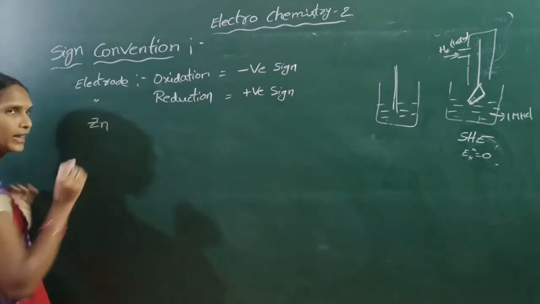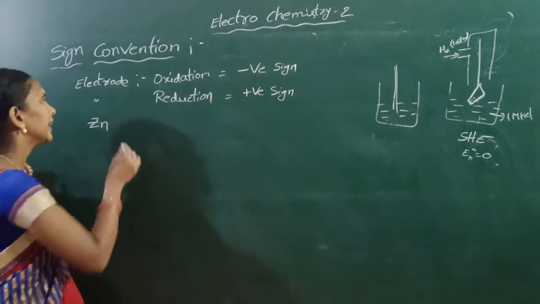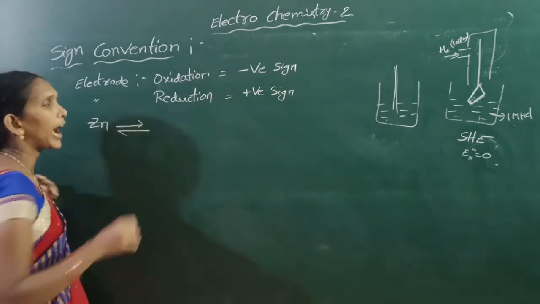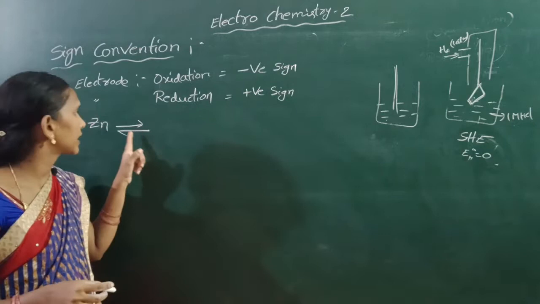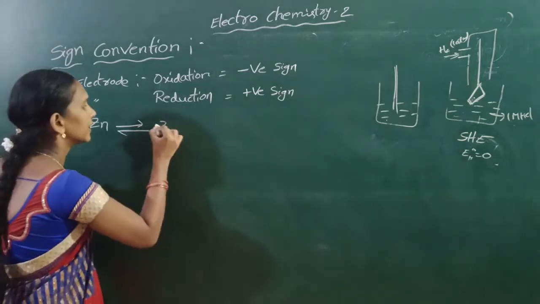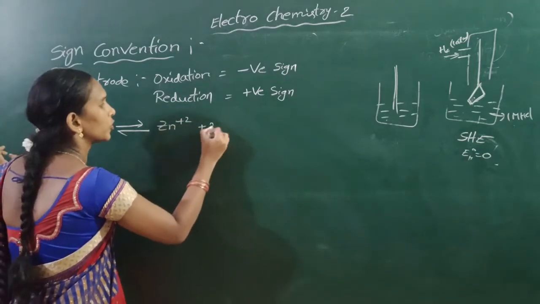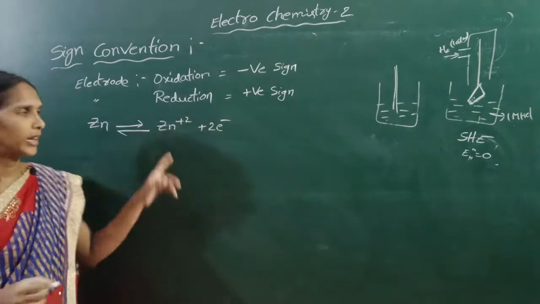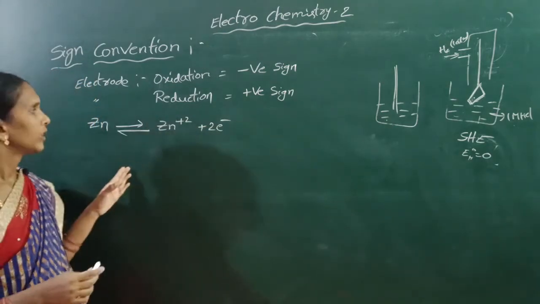Next, the metal rod and its ions are always in an equilibrium state. For zinc, Zn gives Zn2+ plus 2 electrons released. This is an oxidation reaction.